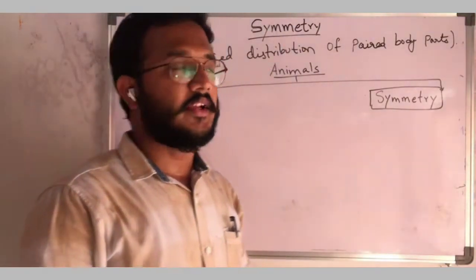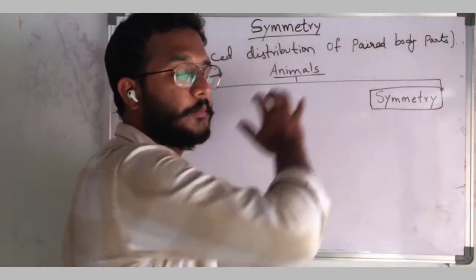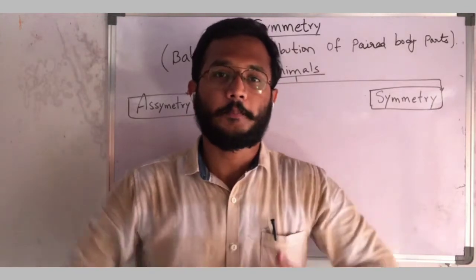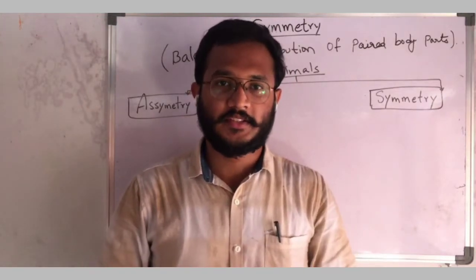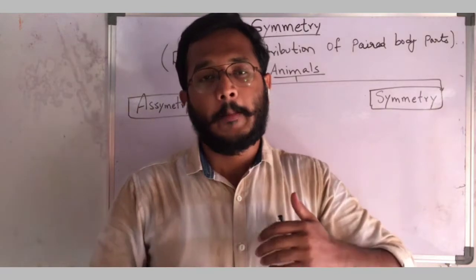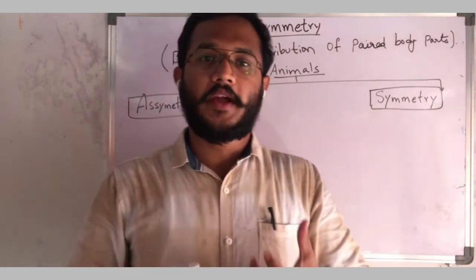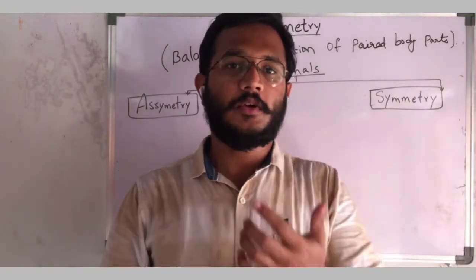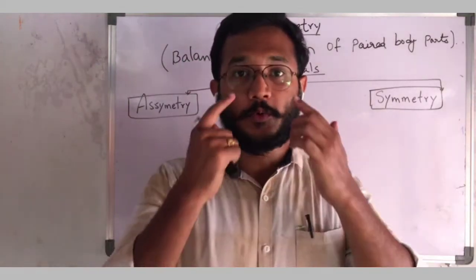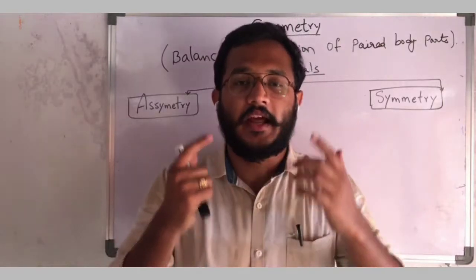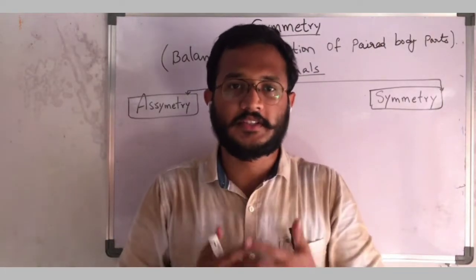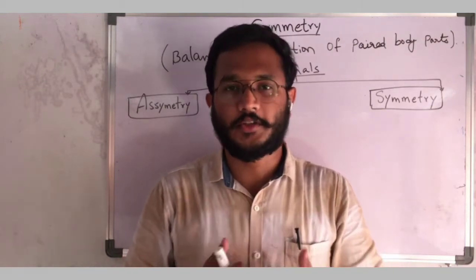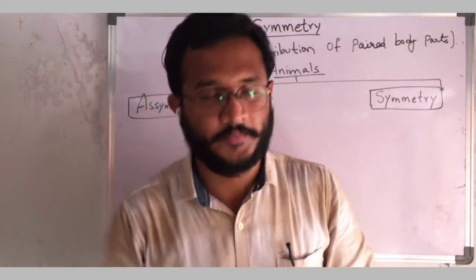So, what is symmetry? Symmetry means balanced distribution of paired body parts. How are the different parts in our body arranged? For example, some organs we have are paired and some are unpaired. That means we have only one nose and we have two ears. So ears and eyes are paired organs, and nose is an unpaired organ. How they are distributed, that we will see.